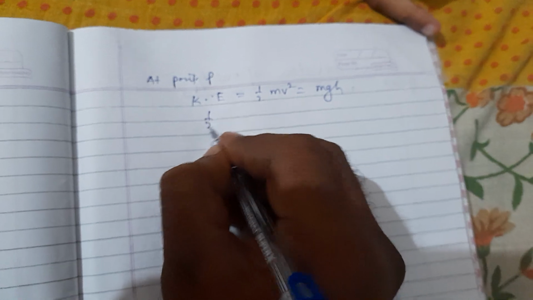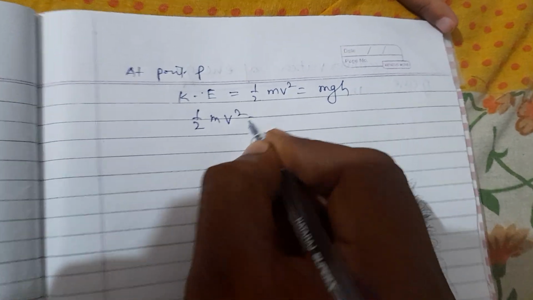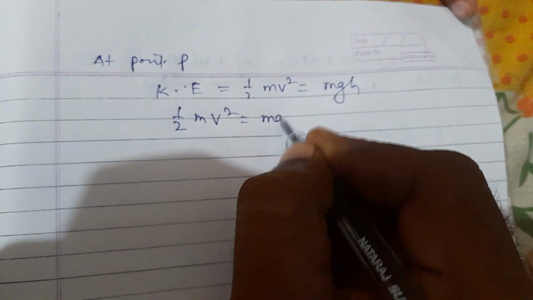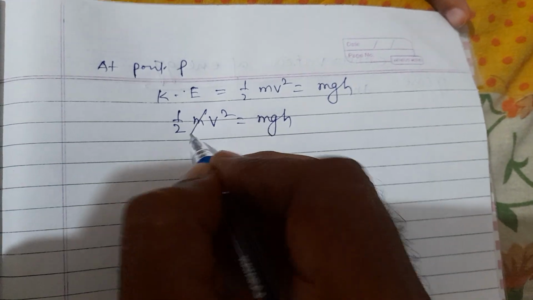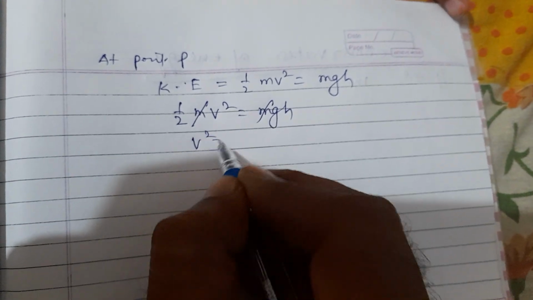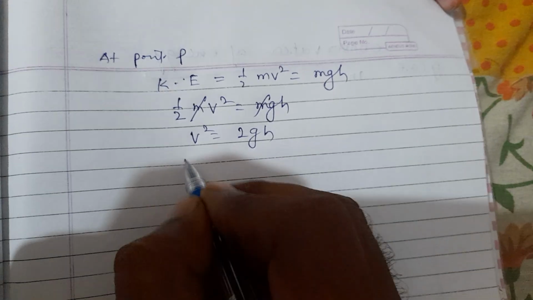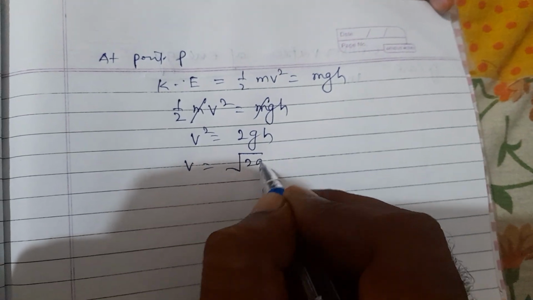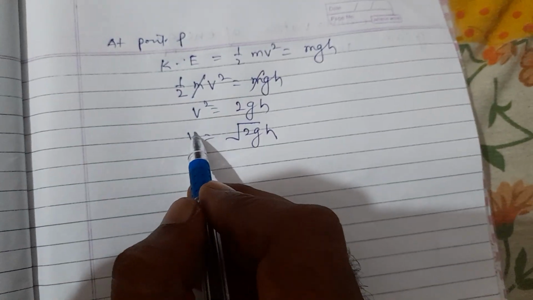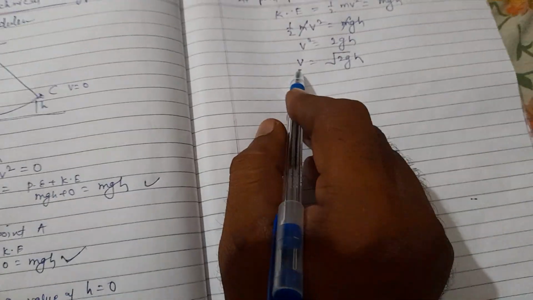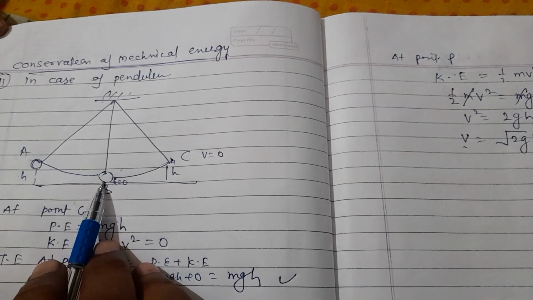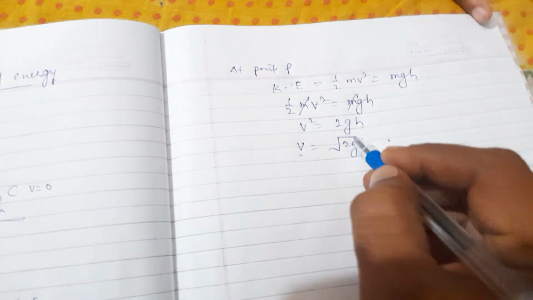Now 1/2 mv square equals mgh, the m cancels. So v square equals 2gh, v equals under root 2gh. This is the final velocity, the value of v at point B, under root 2gh.